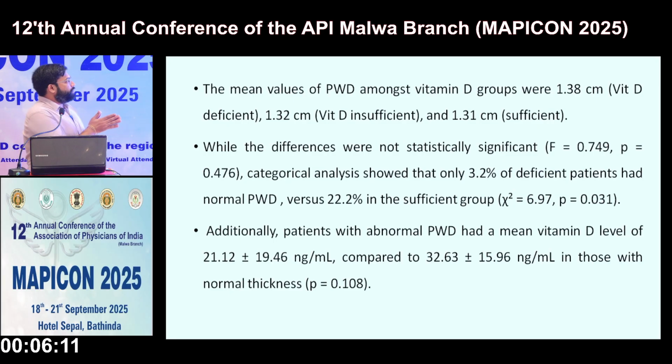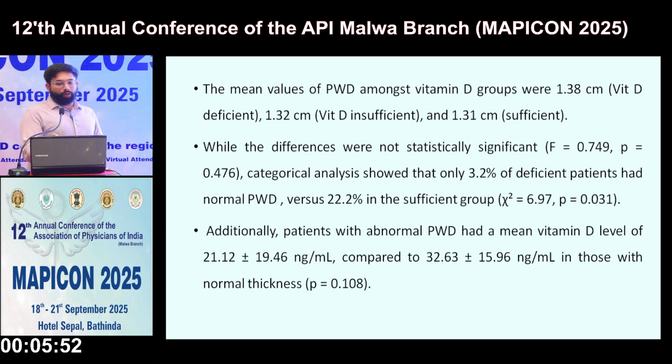So the mean values of posterior wall diameter among the groups with lower and normal vitamin D levels are not much different, but the number of patients I get in the deficient group is way more than the sufficient group.